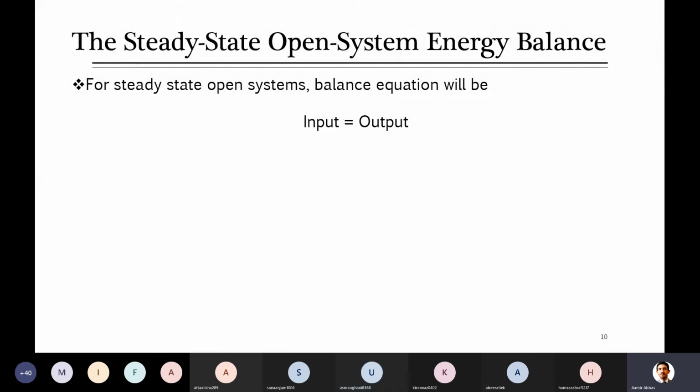So if you compare this system with the closed system, in a closed system there were only two forms of energy transfer, Q and W. As I presented in one diagram at the start of this lecture, energy can get in the form of Q and W, as well as with the material flowing into the system, which will be carrying some kinetic, potential and internal energy. As well, if material is leaving,